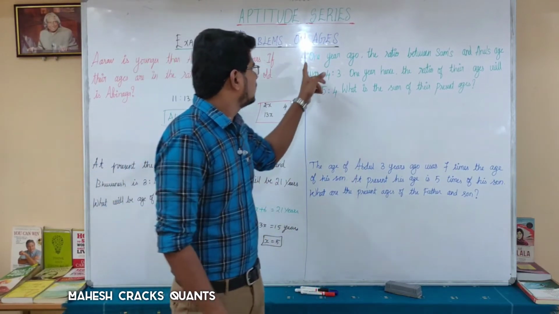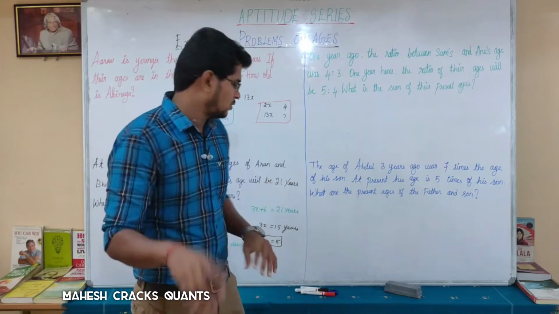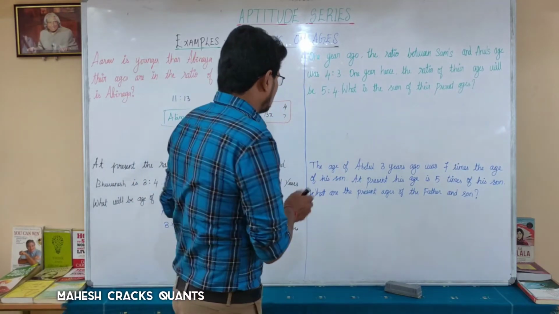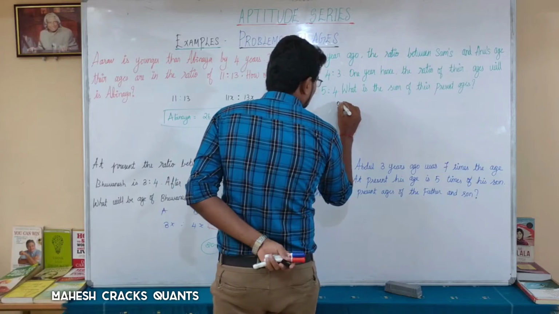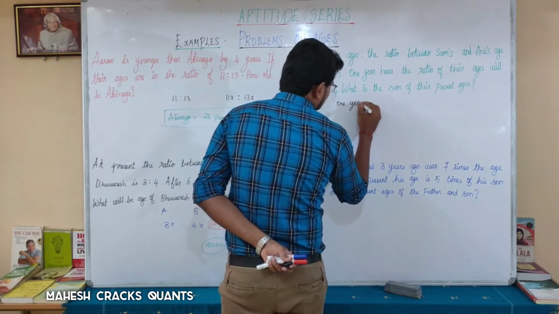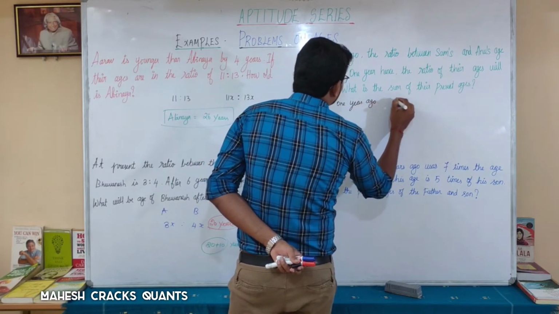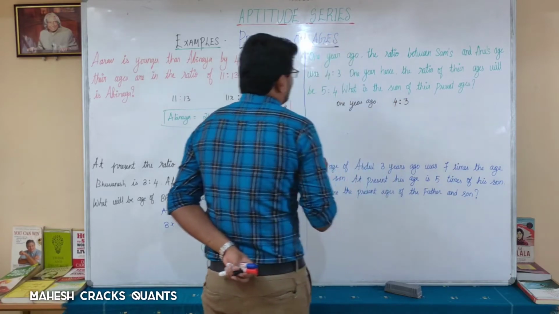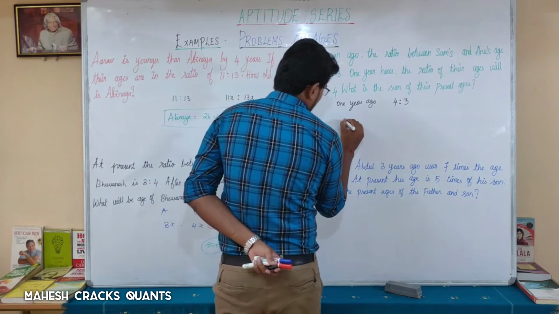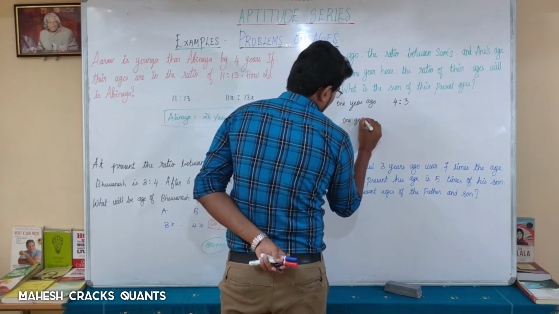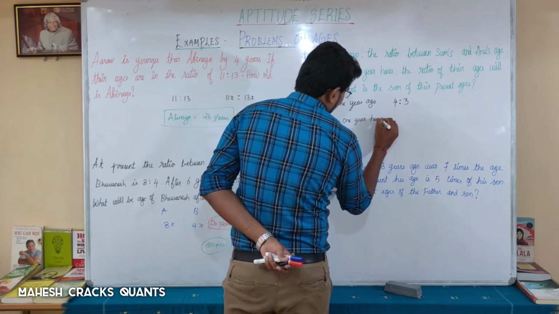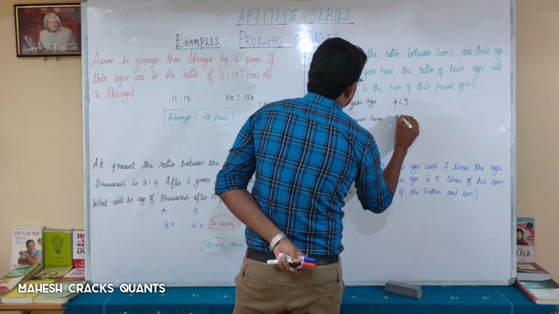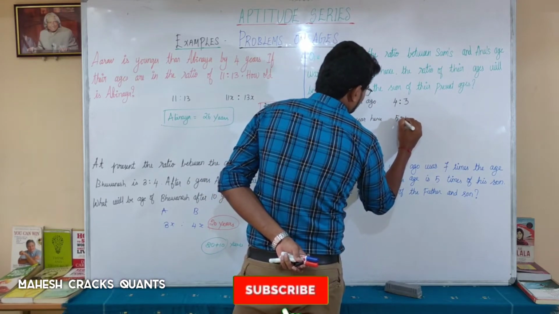Okay, here I am going to take 1 year ago's ratio, 4:3. 1 year hence, 5 is to 4.